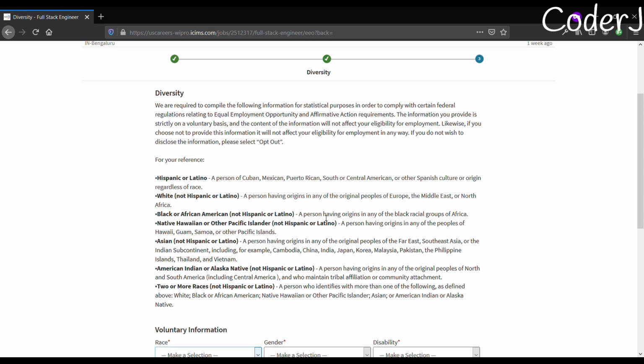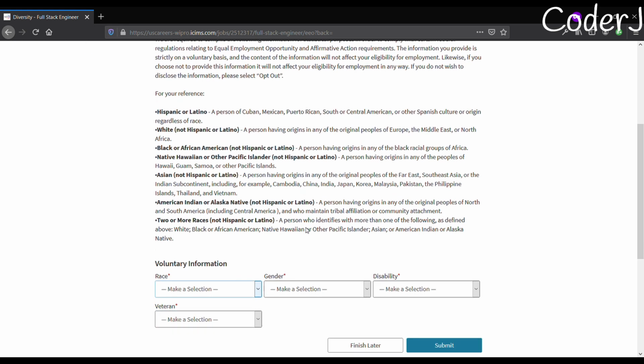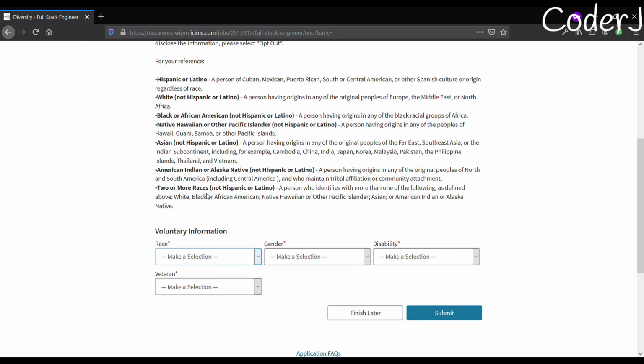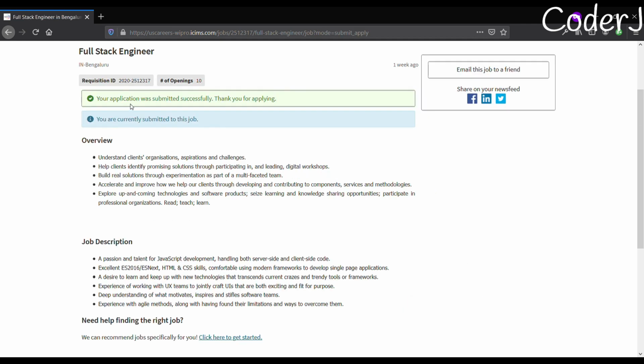Submit. Oh, okay, so that wasn't the last submission page. I really thought it was. I'm really sorry for that. Now comes the race part. Asian. India is a subset of Asia, so we come under Asians. And after that, gender, disability, no. Veteran, no. We are freshers. So submit. All right, your application was submitted successfully.